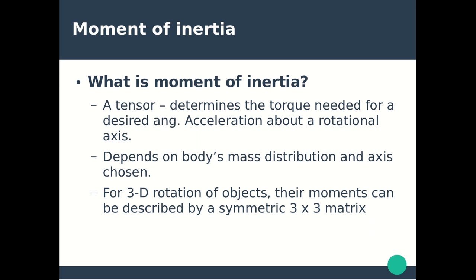For bodies constrained to rotate in a plane, it is sufficient to consider their moment of inertia about an axis perpendicular to the plane. For bodies free to rotate in 3 dimensions, their moments can be described by a symmetric 3x3 matrix. Each body has a set of mutually perpendicular principal axes for which this matrix is diagonal, and torques around the axis act independently of each other.